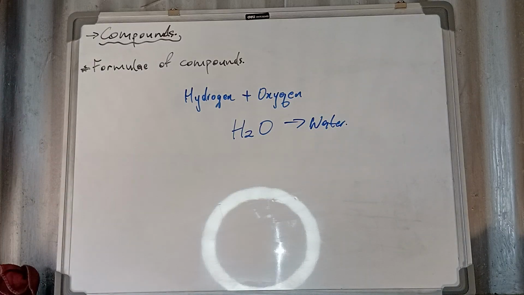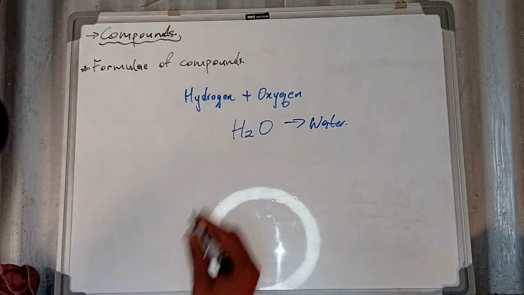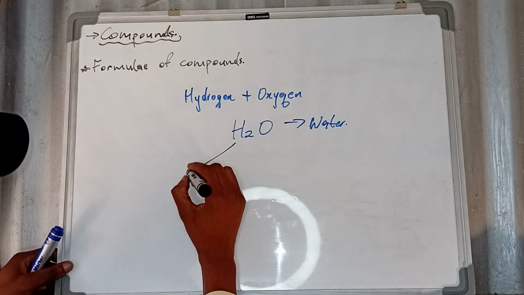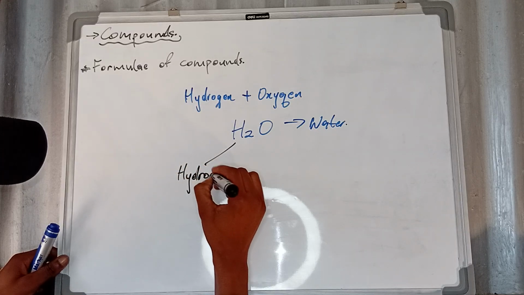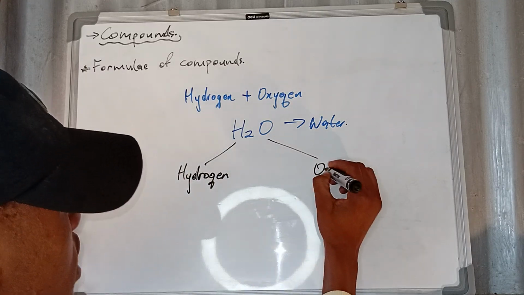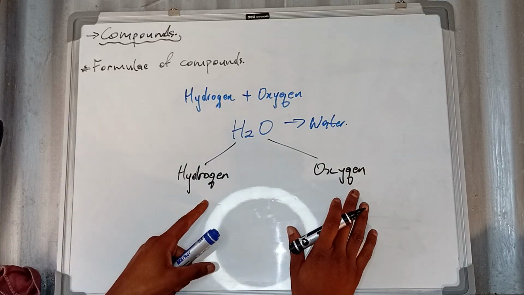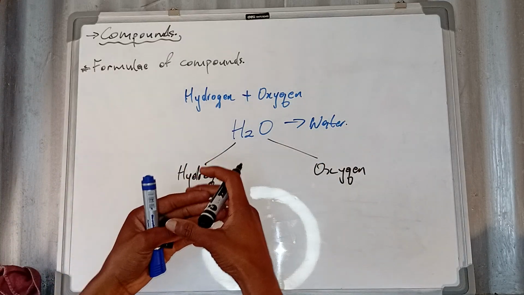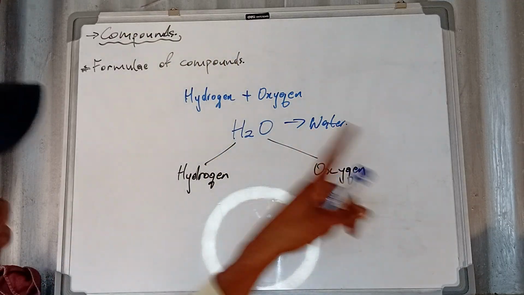All right, a simple thing, a usual thing that you use every day. This one we call hydrogen, and this one we call oxygen. These are two types of elements that reacted and formed a new substance called a compound, which is water.